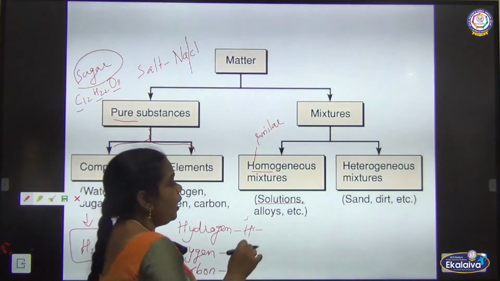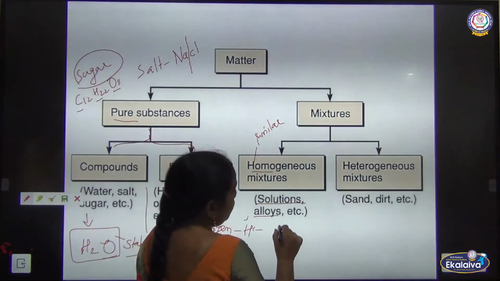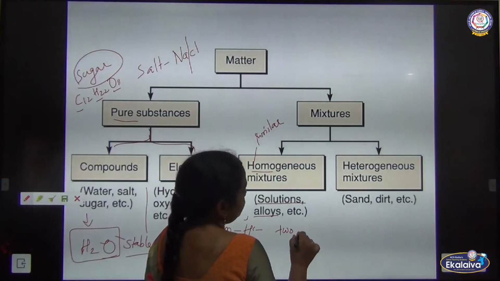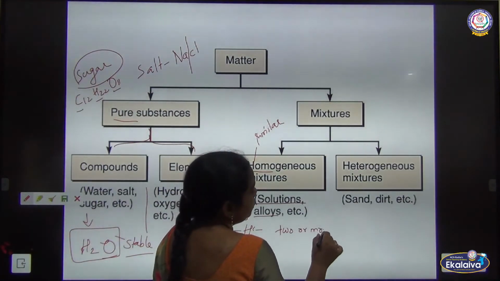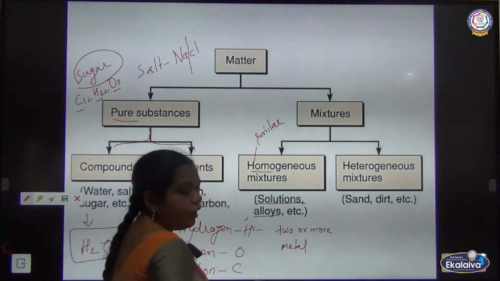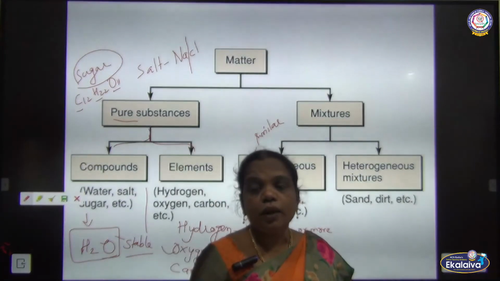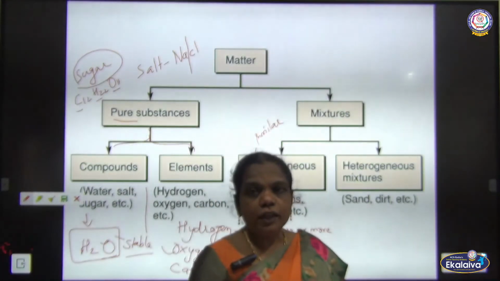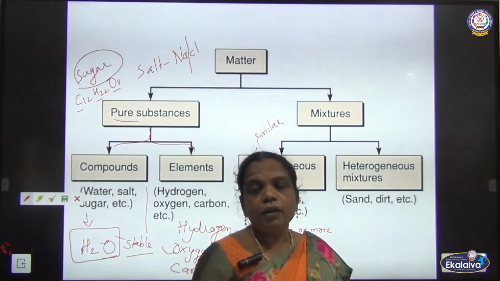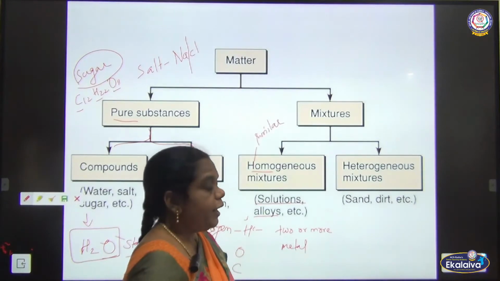Homogeneous. And the alloy means two or more metals. Two or more metals can combine to form what? Alloy. Even our ornamental gold, what we are wearing, the gold is not the purest one. It can be mixed with copper. So the ornamental gold is also considered as an alloy of gold and copper.